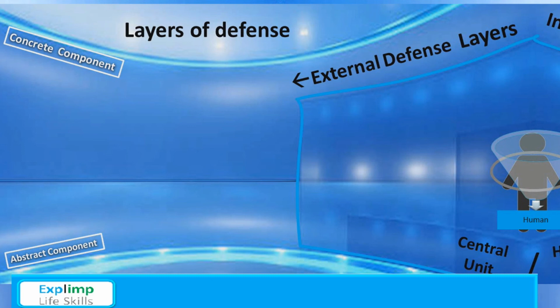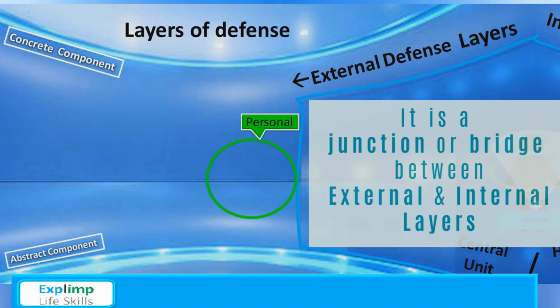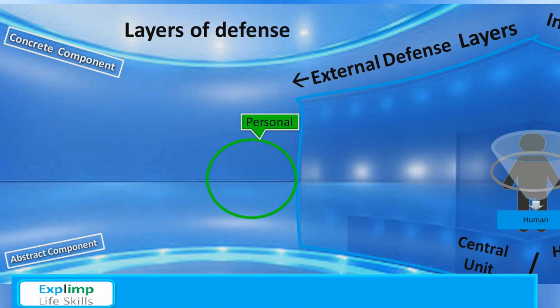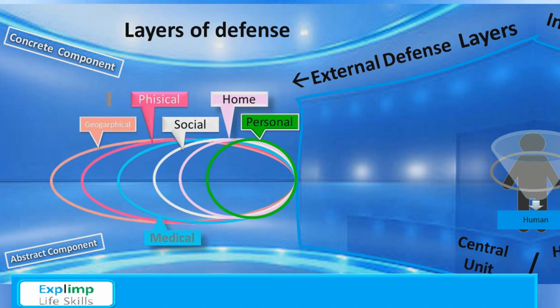The first external defense layer is personal layer. It is both inward and outward. It is also a junction or a bridge between external and internal layers. That's why the soul is very, very vital. And then we have home and social defense layers, then medical defense layers, and finally physical, geographical, and air defense layers.